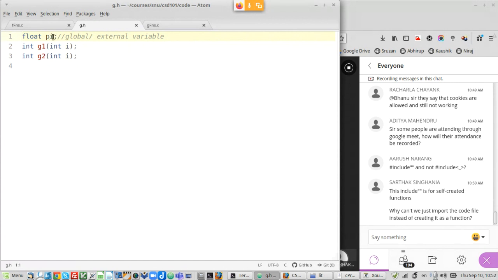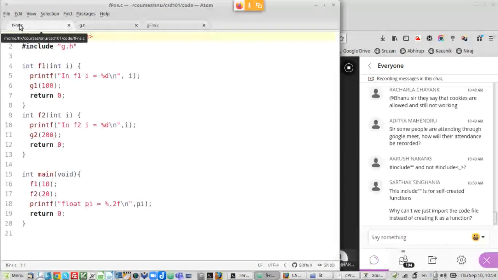Okay. So now this library, where am I going to use it? I'm going to use it here. The name of the header file, you can give anything you want.